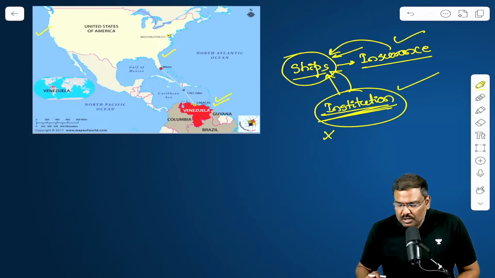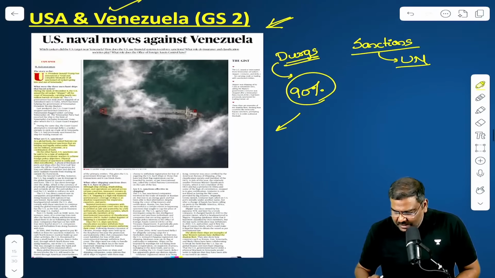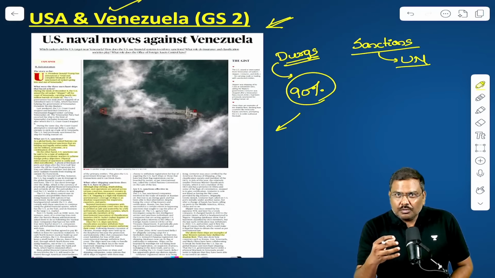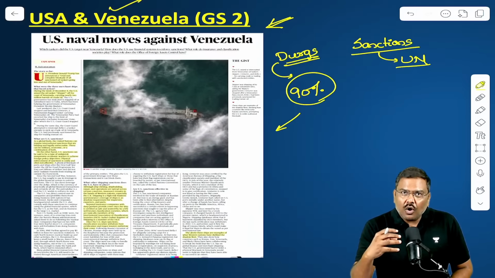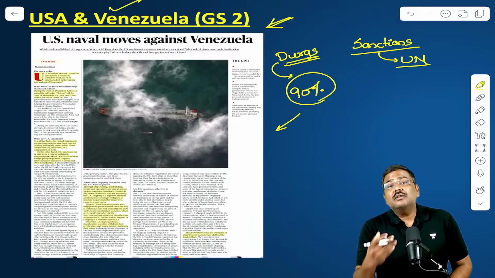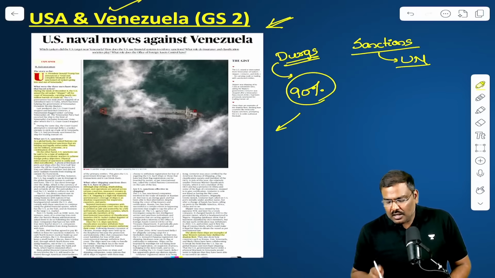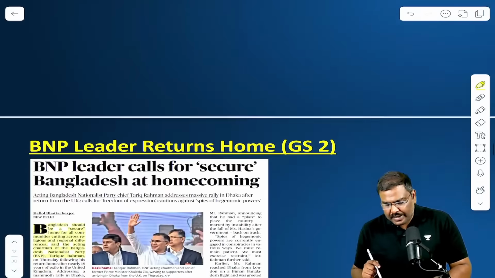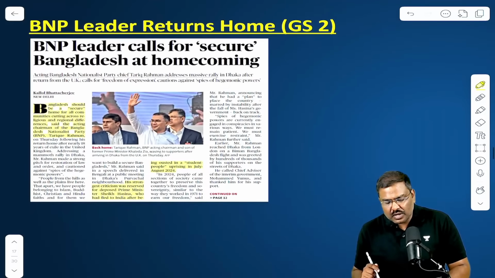Is everybody able to understand? So these kind of tactics are being used by the administration of USA in order to put a chokehold on the revenues that are generated by the Venezuelan administration by exporting crude oil. So these are certain things which have been discussed in the article. Okay, let's go forward. Everybody is okay with the discussion?